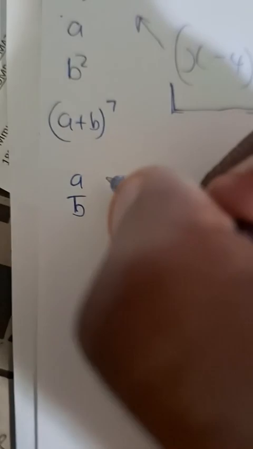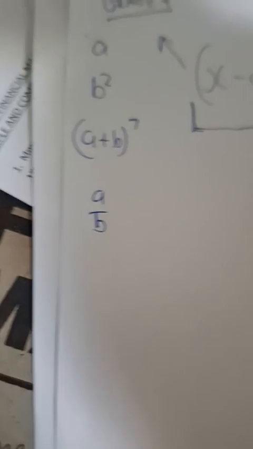Anyways, A over B, guys, sorry for that. A over B is also one term, because a fraction is referred to as being one term. You can even have something like this.